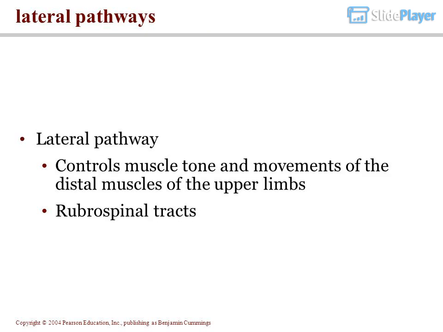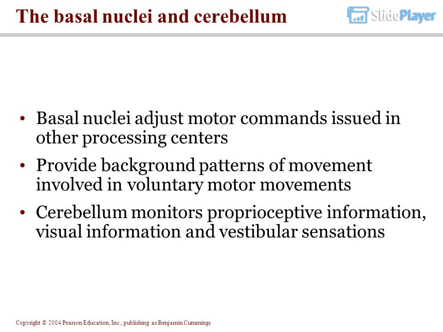Lateral pathways. The lateral pathway controls muscle tone and movements of the distal muscles of the upper limbs. It includes the rubrospinal tracts, the basal nuclei and the cerebellum. Basal nuclei adjust motor commands issued in other processing centers and provide background patterns of movement involved in voluntary motor movements.